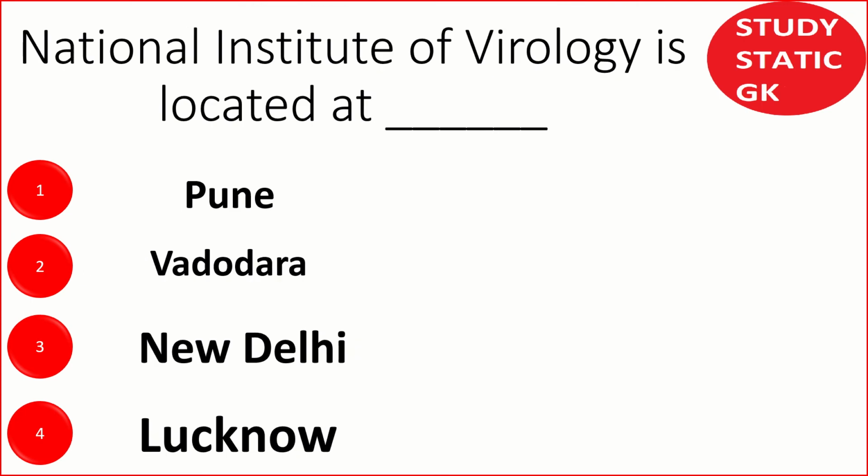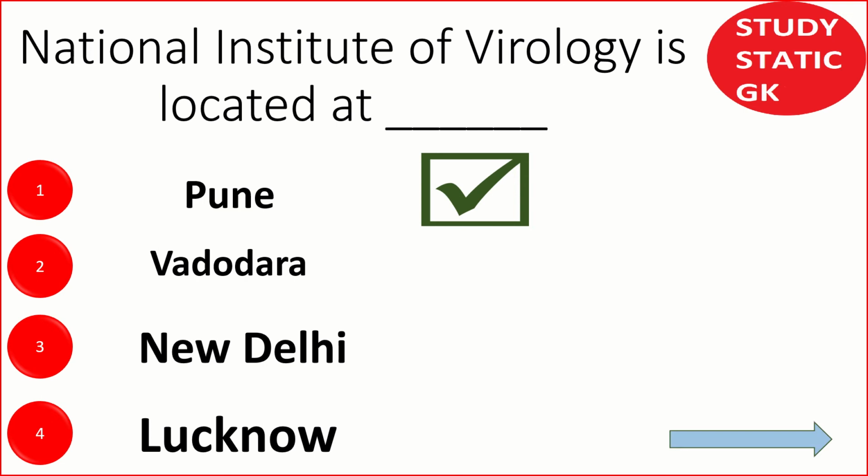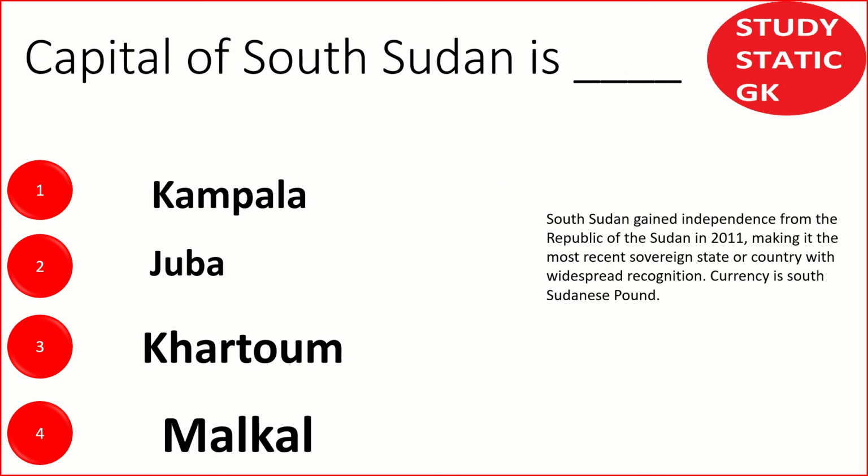Next question. National Institute of Virology is located at Pune. Why is it coming in the news? Because the COVID test samples are being tested at the National Institute of Virology in Pune. So next question. Capital of South Sudan.